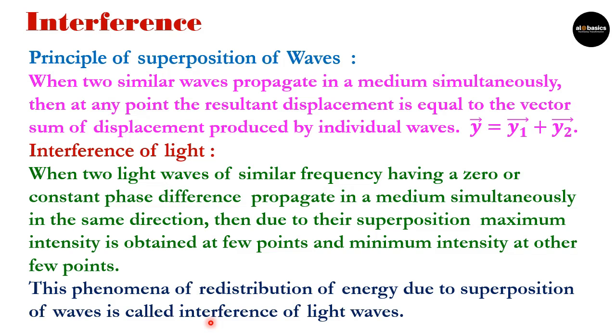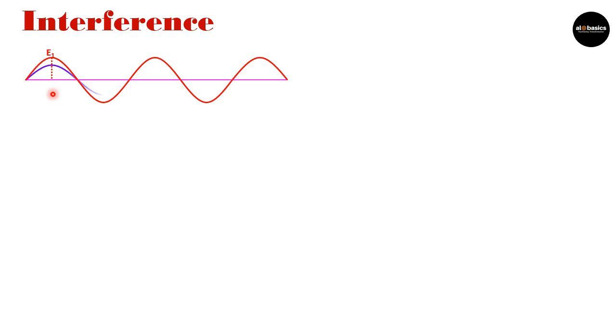To understand this interference, we'll discuss it with the help of waves. Let us see a wave. It is the first wave, which is in red color with amplitude E1. Now, I'm taking another wave which is in blue color, which has amplitude E2.